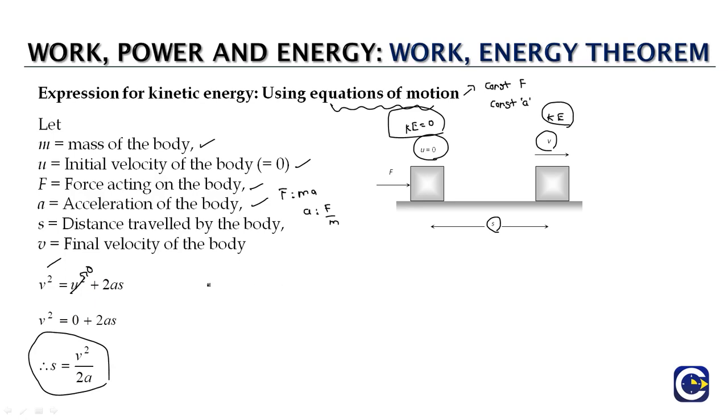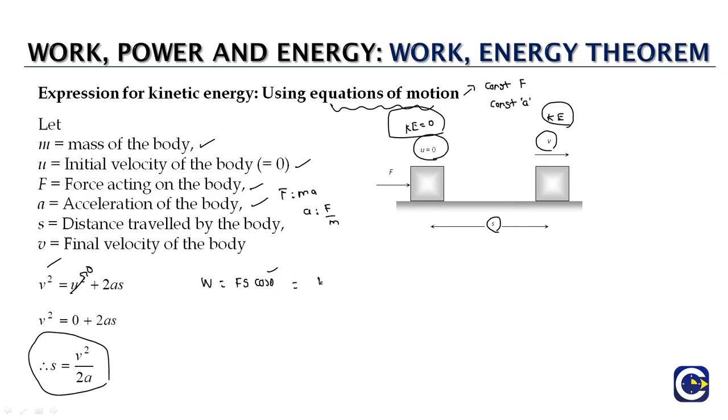Now when we want to find out the work done by a constant force, we already have the expression F into S into cos theta, where theta represents the angle between the force and the displacement. In this case, the assumption is that the only force acting is creating the displacement, so both of them will be in the same direction.